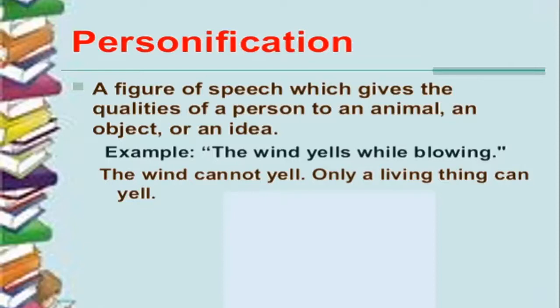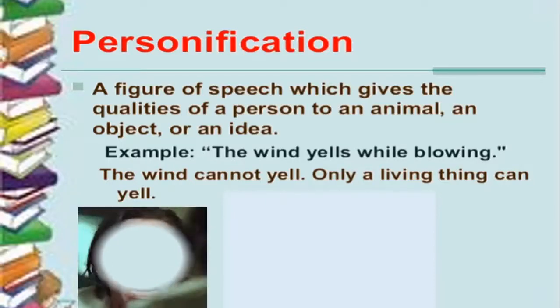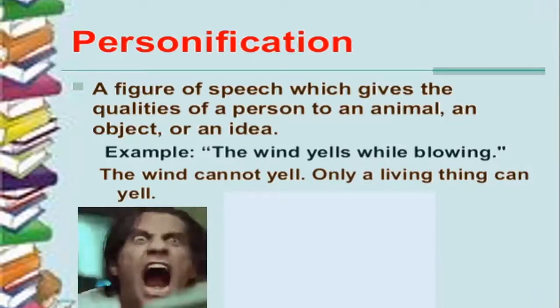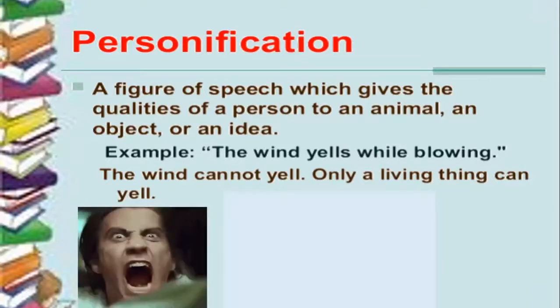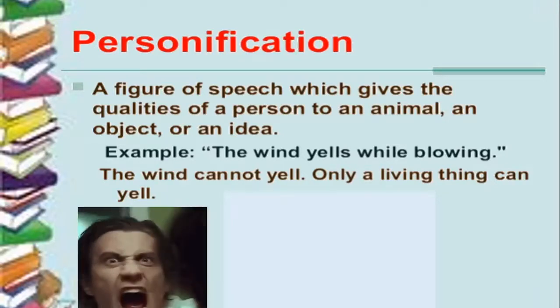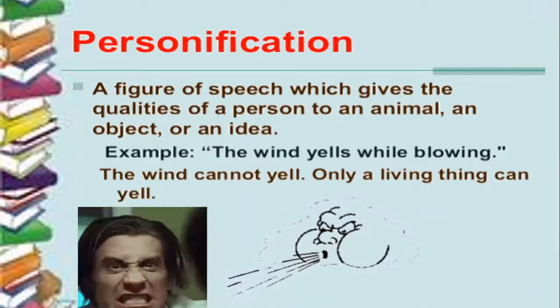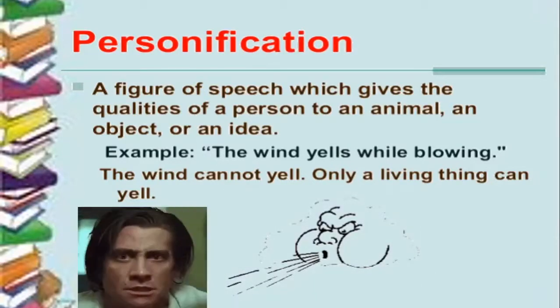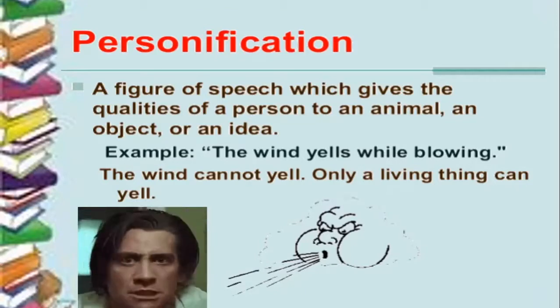The wind yells while blowing. Only a human being can yell. So you can see this person yelling. Yelling means screaming loudly. Only a human being, people like you and me, can yell. Winds cannot yell. So it is personification.